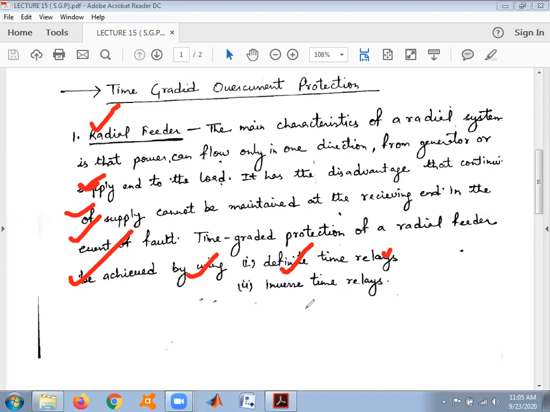In order to understand what is time graded and how we are going to implement it, we are going to discuss the first method known as the radial feeder method. The main characteristic of a radial feeder means the direction of power flow is only in one direction.